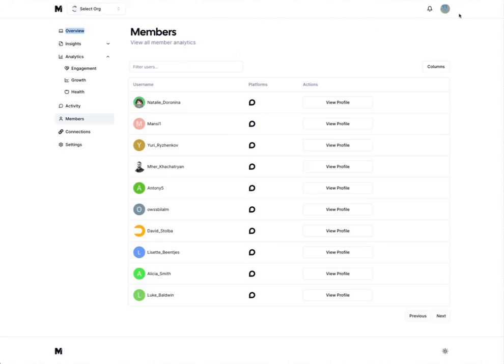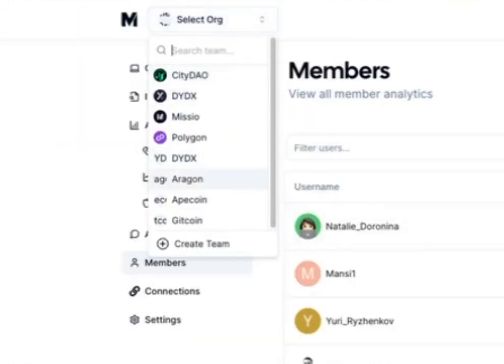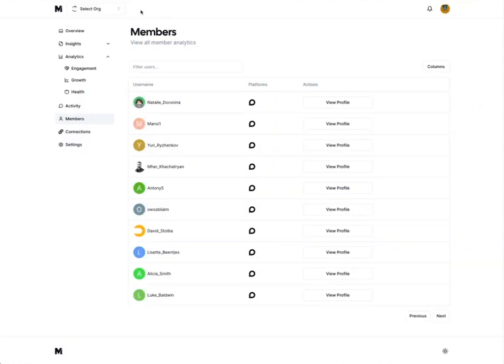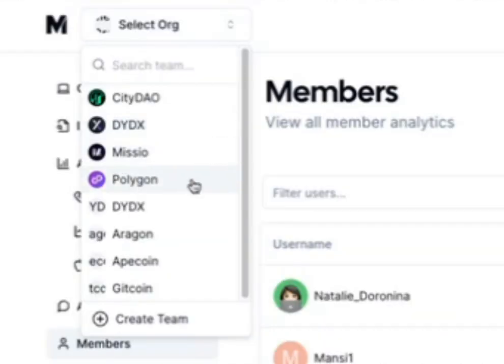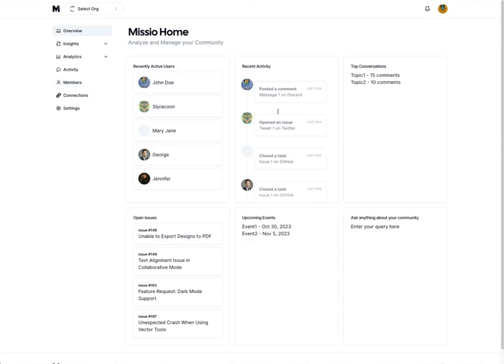This is the latest version of Missio. Right now, we have a couple of different organizations that are loaded in. I'll go through very briefly one by one, starting with maybe CityDAO. I'm going to click in Missio. This is CityDAO data being loaded in here.